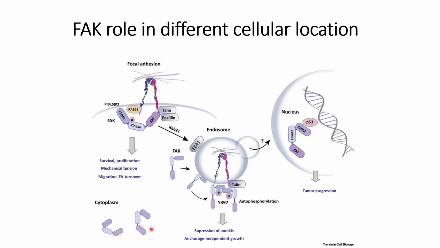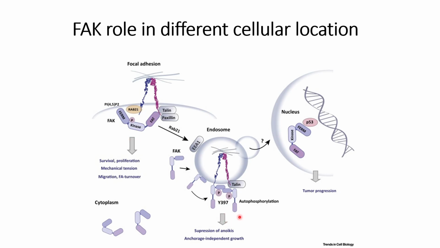And this is the structure of the three domains of inactive FAK, which gets activated when it interacts with the talin in the endosomes or intracellular parts. But when it interacts with the integrins on the cell surface, then it requires other components such as PI(4,5)P2, talin, paxillin, and RAB21. Together, this complex helps in the activation of FAK.